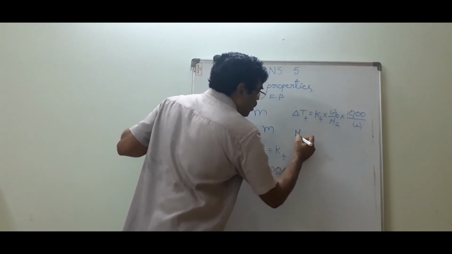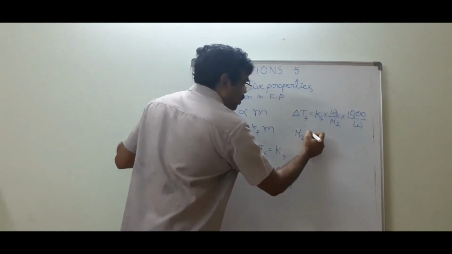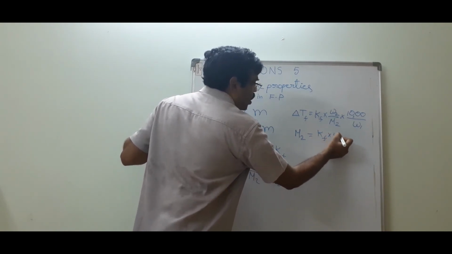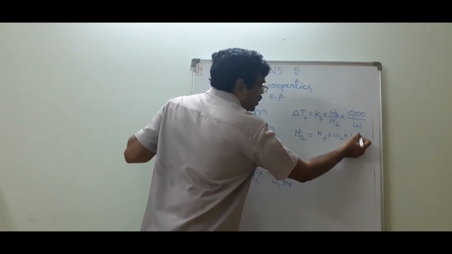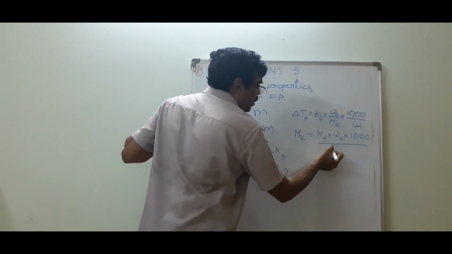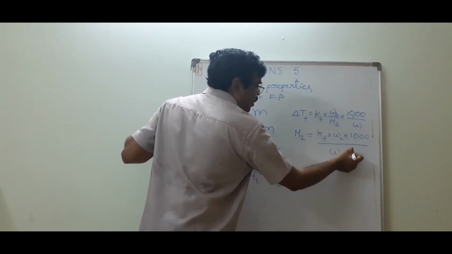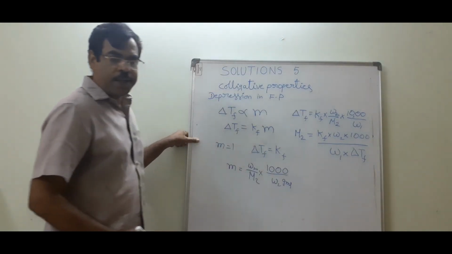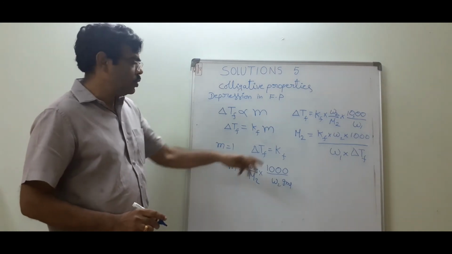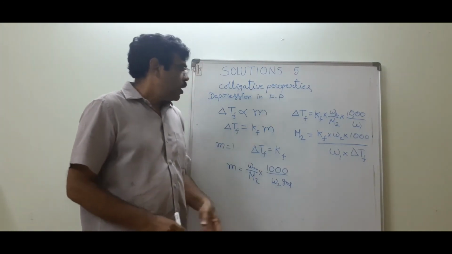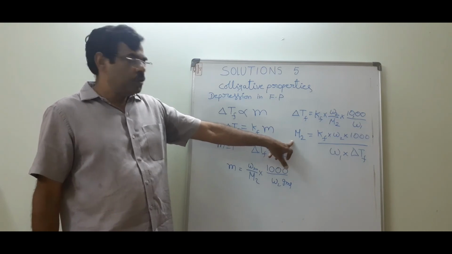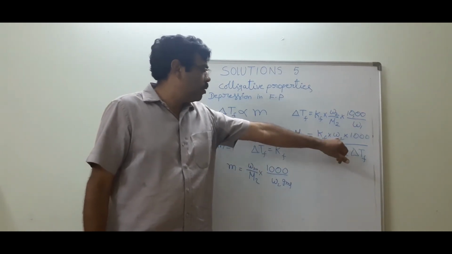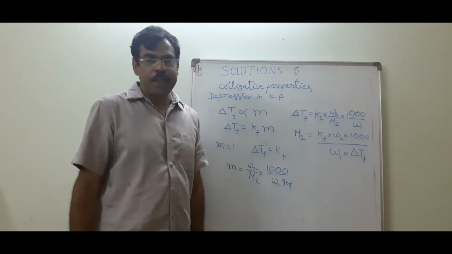Now the molecular weight of the solute, M2, is equal to Kf into W2 into 1000 by W1 into delta Tf. We can calculate the molecular weight of the solute by using this formula when we know the values of Kf, W2, W1 and delta Tf.